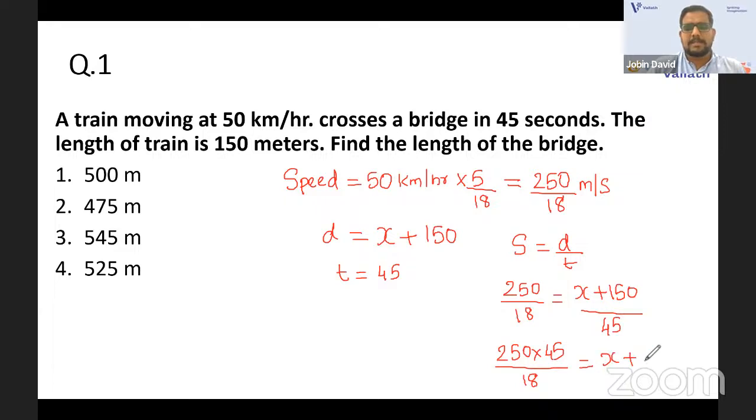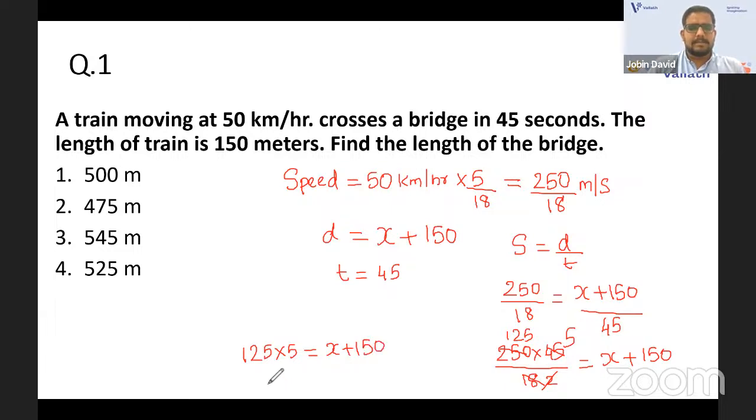You're solving an equation. So basically, if you know the concept, it will be easy to crack. 18 and 45 will get cancelled by 9, so 2 and 5. And then 2 and 250 can get cancelled by 125. So I will write the equation once more here: 125 into 5 is equal to x plus 150.